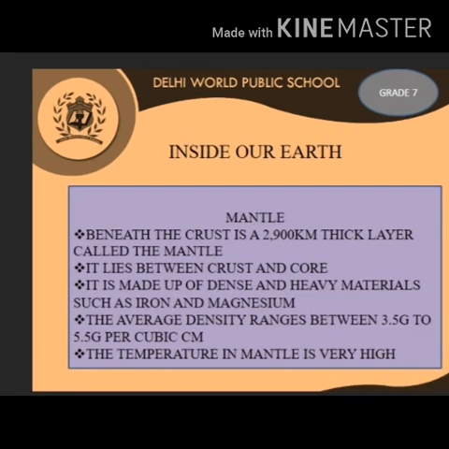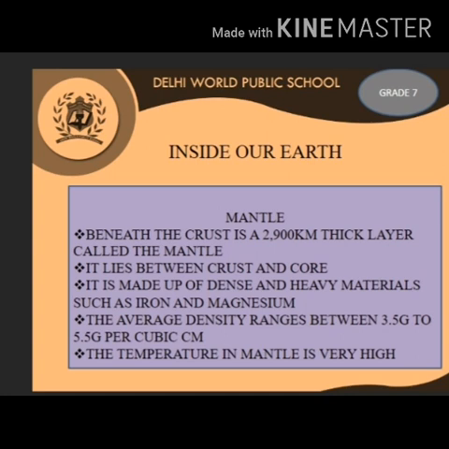Let's get back to another important layer of the earth, that is the mantle. M-A-N-T-L-E, mantle. The mantle is the mostly solid bulk of Earth's interior. The mantle lies between the Earth's dense core and the thin outer layer, the crust.